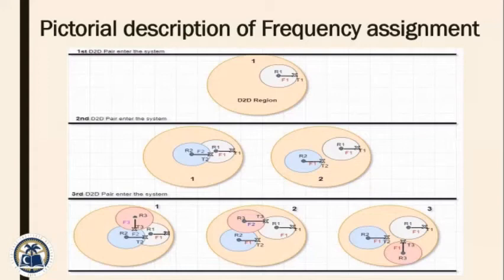In the third scenario, we check that all pairs are outside each other's transmission range, and then we can reuse a frequency like F1, as shown in figure 3. That's how we assign frequencies between different D2D pairs by assessing their transmission range. Our next step is pseudocode, which is under process, and then we'll program it on MATLAB. It is rightly quoted that an algorithm is like a recipe. By following a sequence of steps and procedures, we can get our desired results. Thank you. Now Abdullah will continue further.